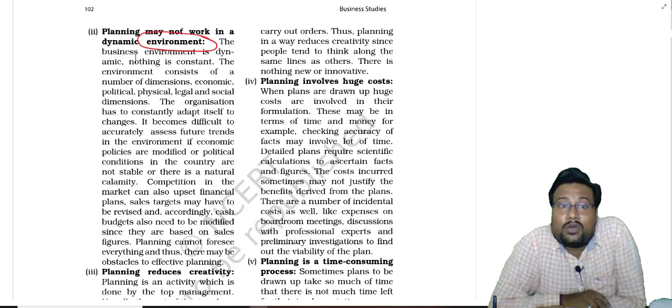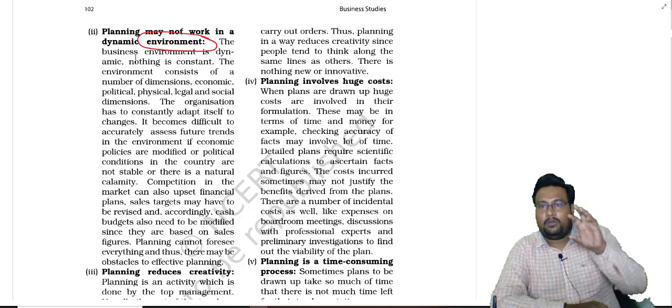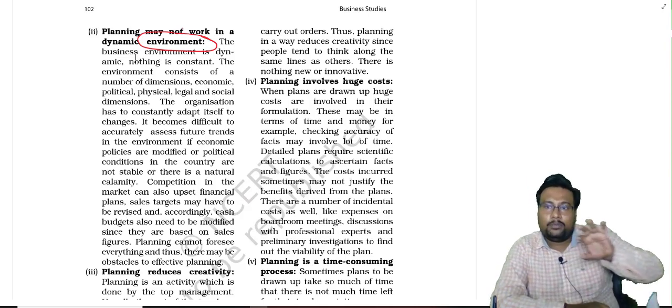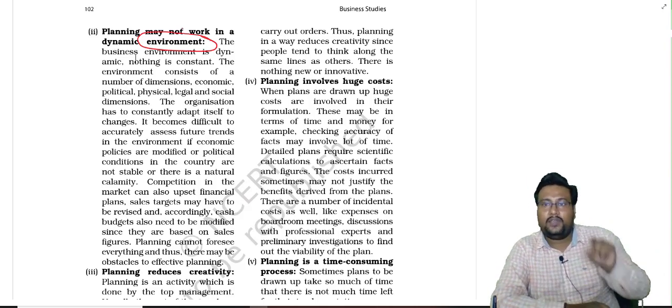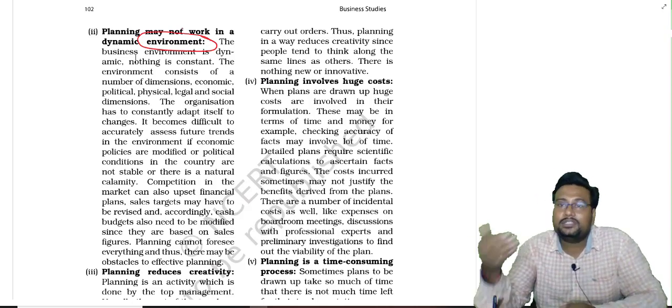So the companies who are producing diesel vehicles, their plan will fail. So sometimes our plan totally depends on the future, and any environment change will also affect our plan, and our plan can fail in the coming session.